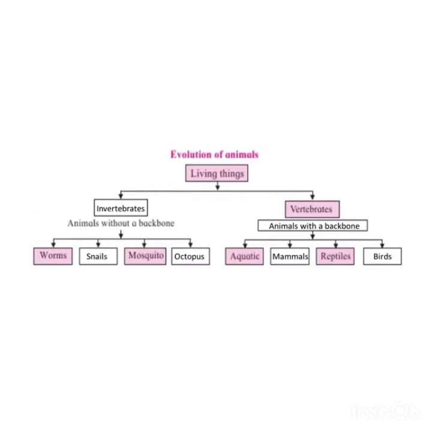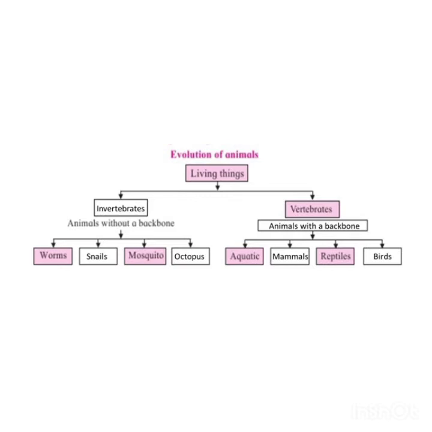See the second question. We have the chart in front of us and we have to complete it. That is evolution of animals. See on your screen living things. Living things are categorized into two parts. First one is invertebrates and second one is vertebrates. The invertebrates means the animals without backbone.